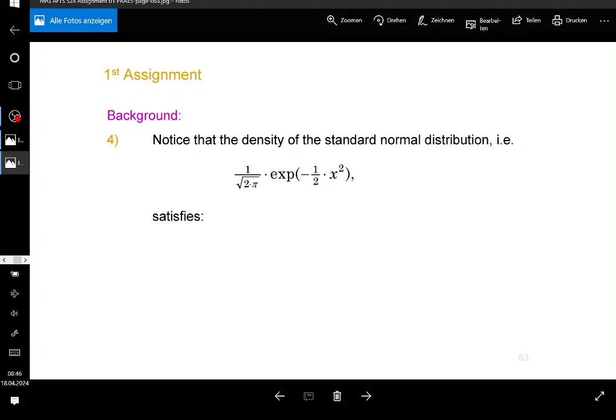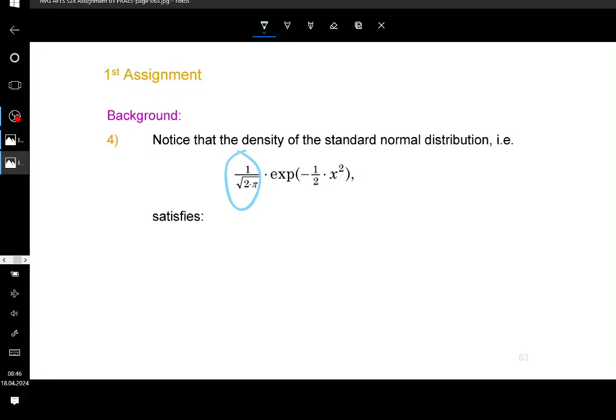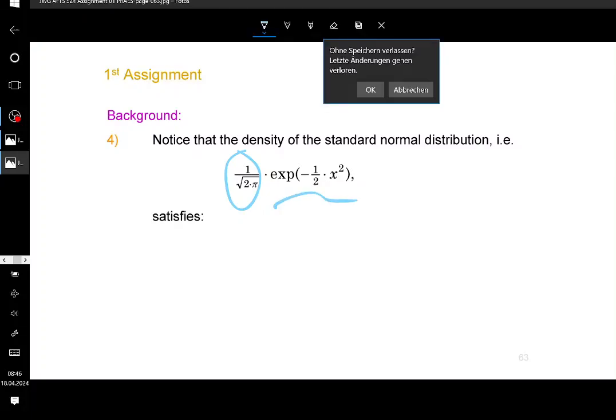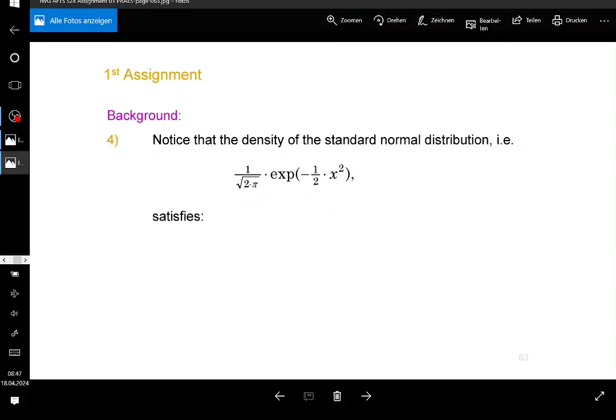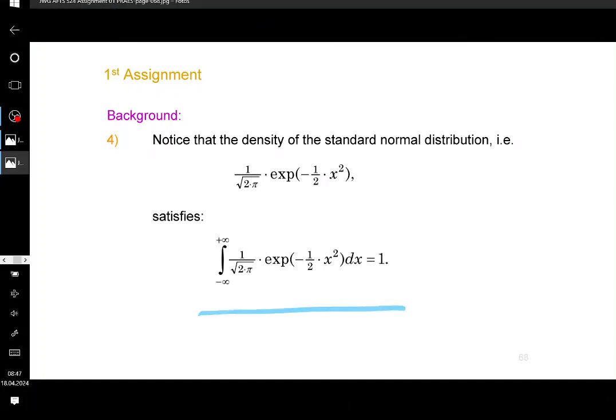Everybody can see this: this constant is not negative, and the exponential function is not negative either. And it also satisfies the other constraint, which claims that the total area of the density from minus infinity to plus infinity, this improper integral, is equal to 1. This is something that you would need to use during your calculations.